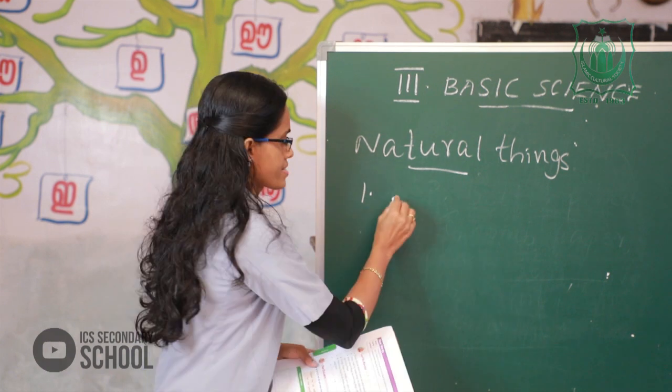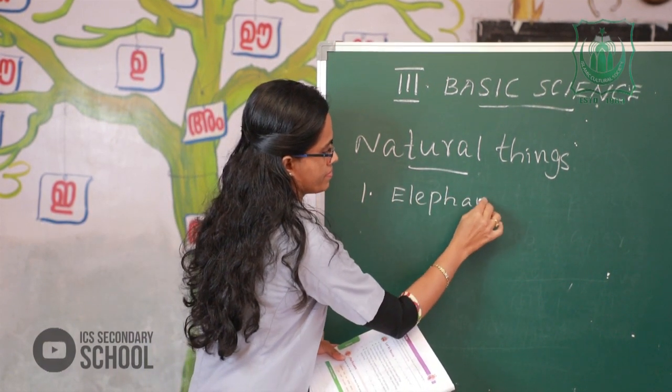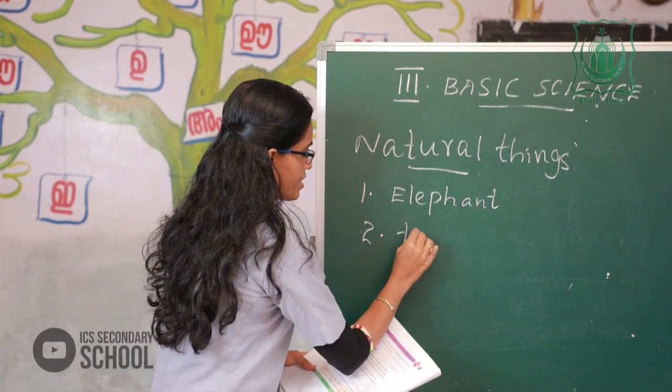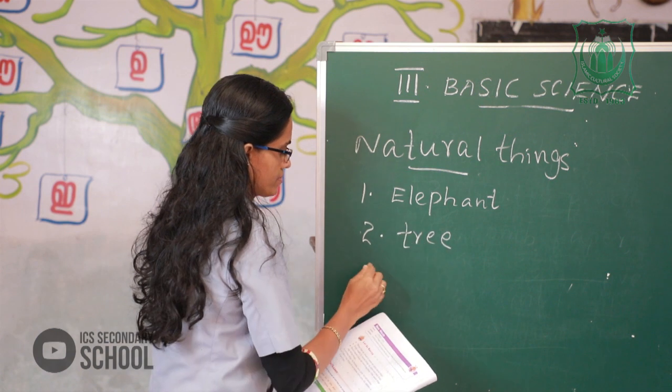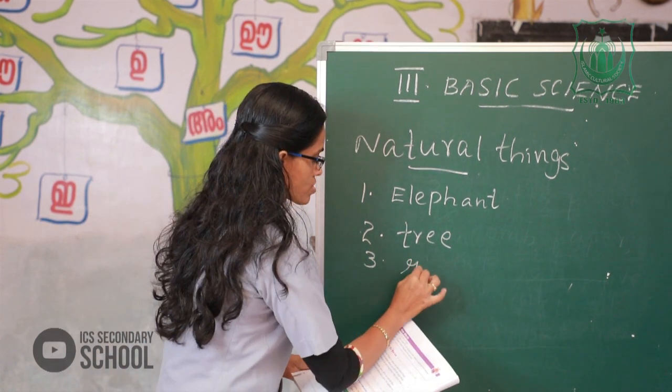First one, elephant. The second one, tree. Third one, rose.